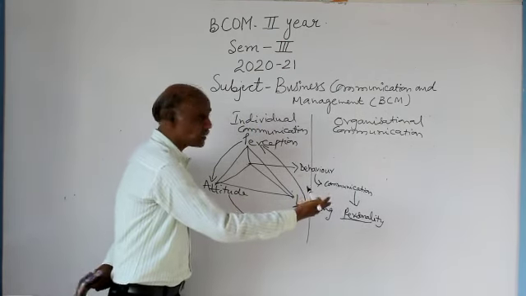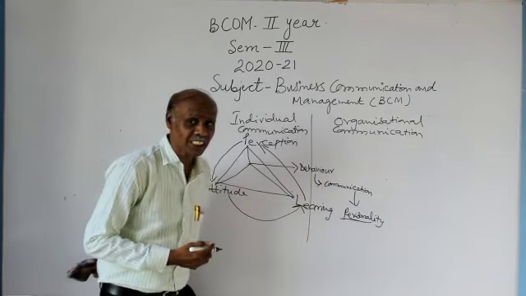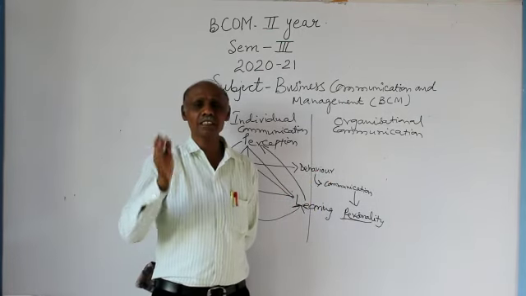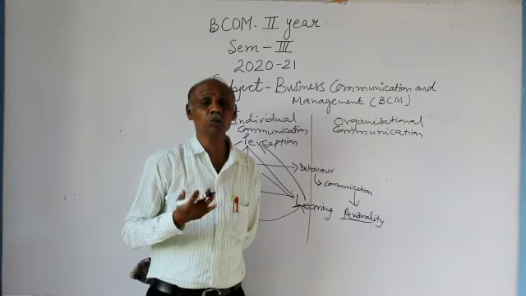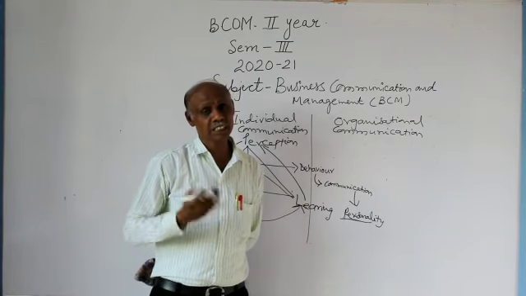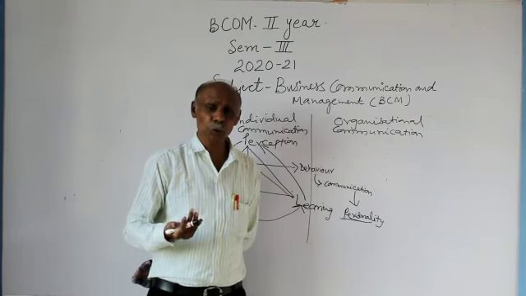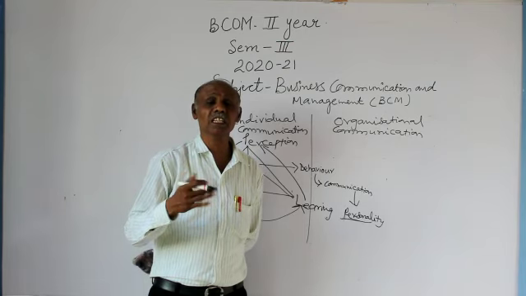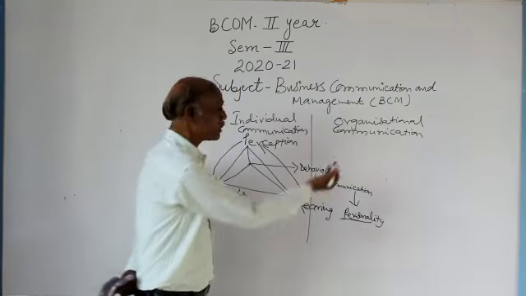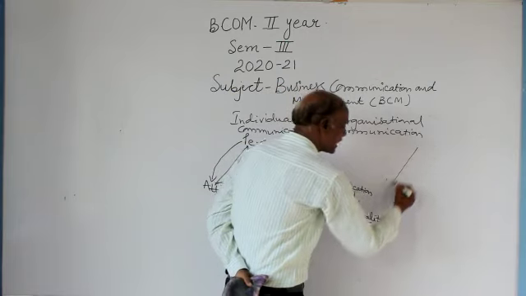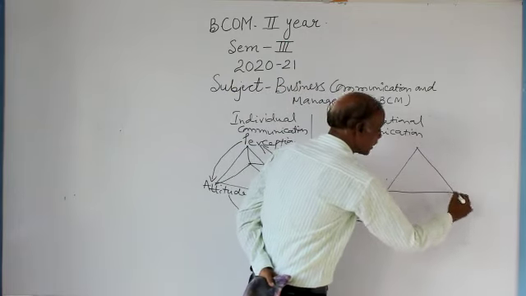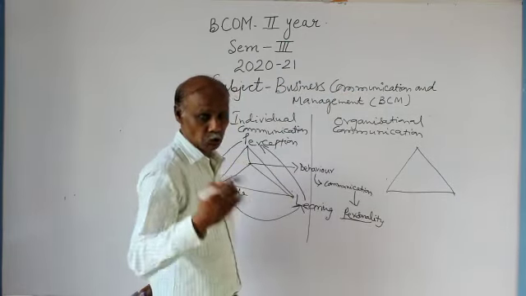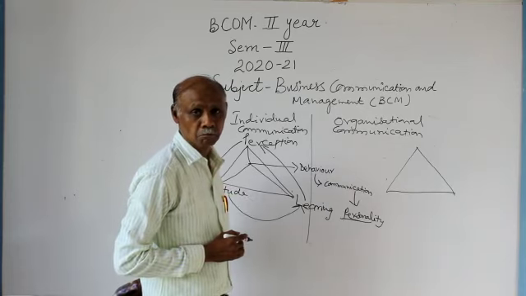Now compare it to the organization. Then what is an organization? Organization is an association of people. How will the people in the organization stay? Either individually or in groups in the shape of departments or functional areas. There is a subject, namely organizational behavior. When you go to MBA, you will read it.